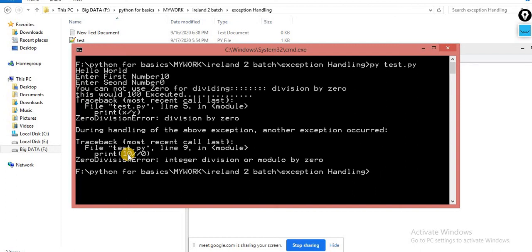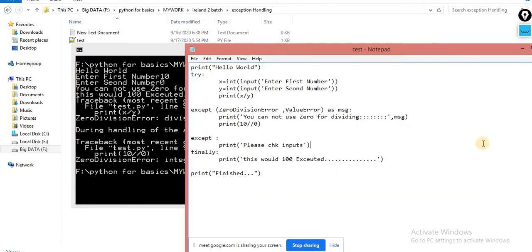No, but it should work fine. Finally should work.